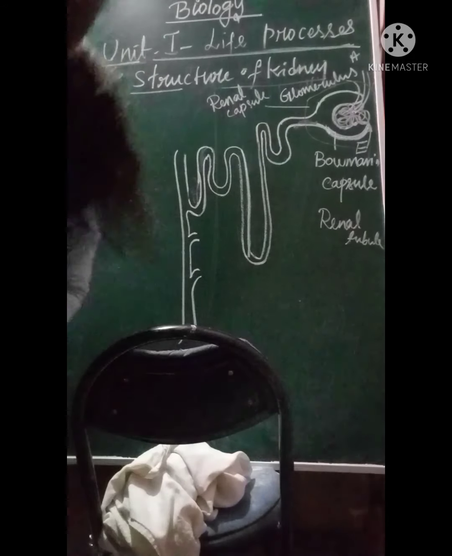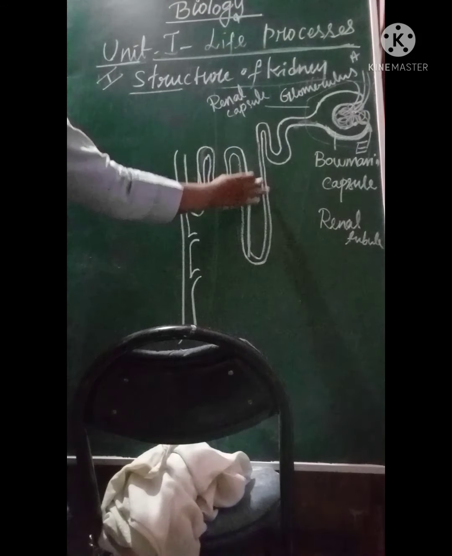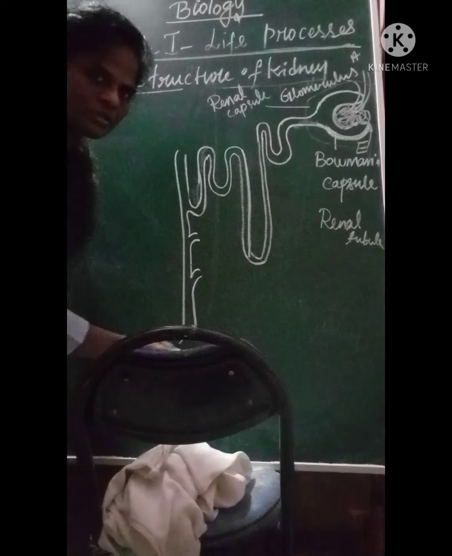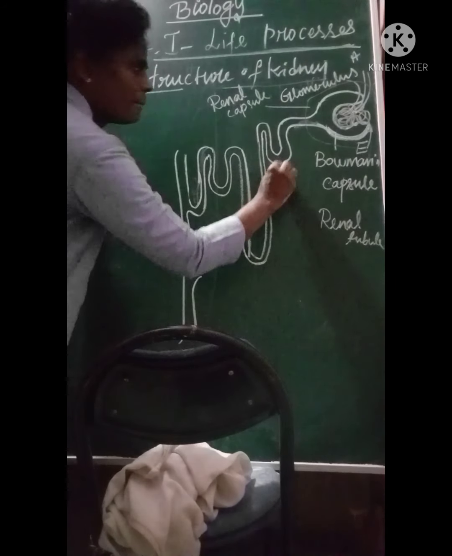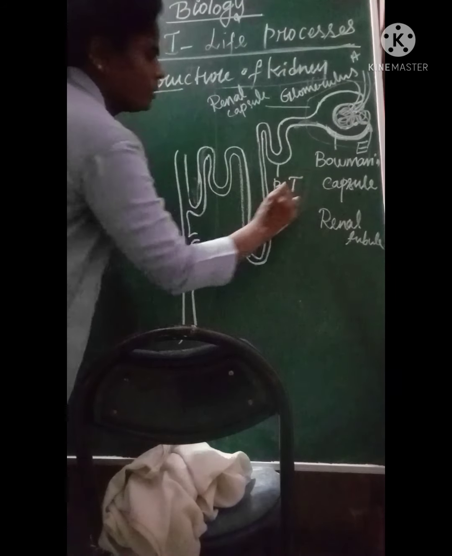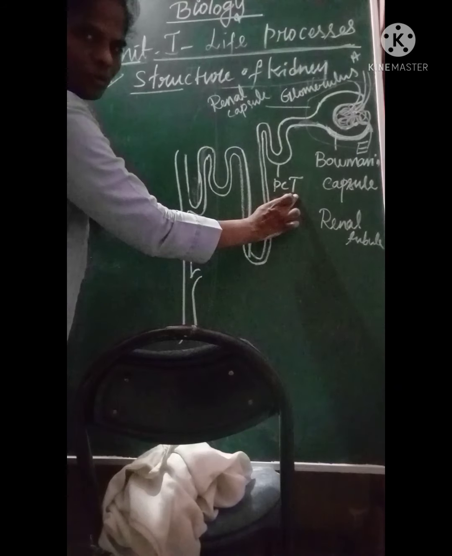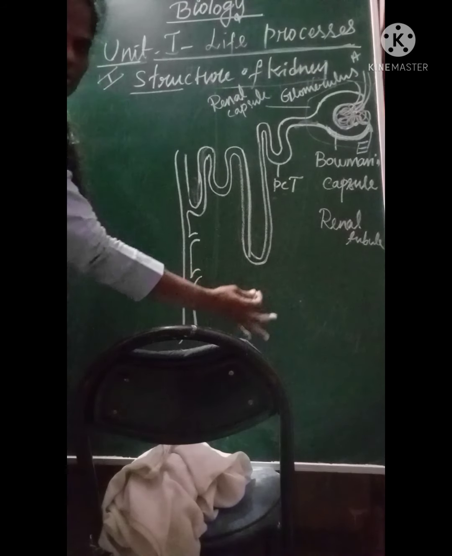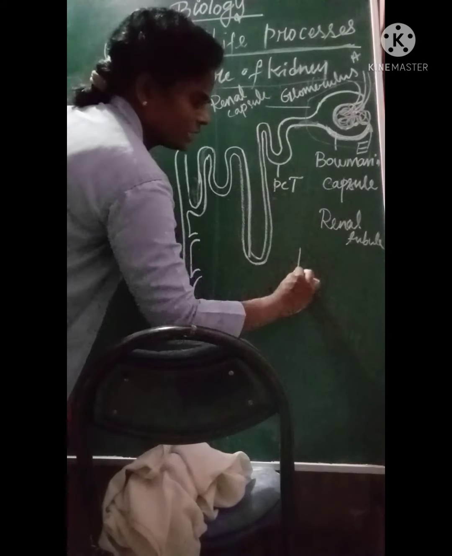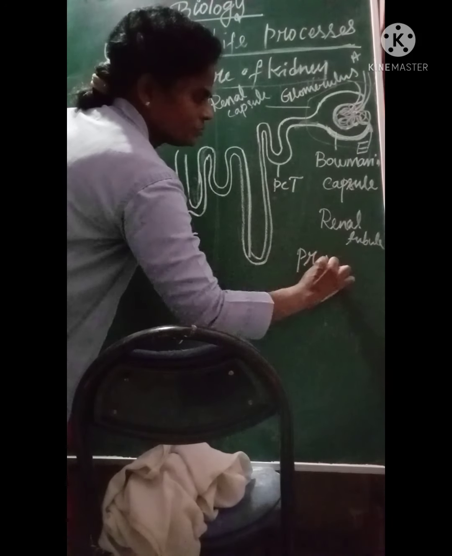Okay, renal tubules. We have three different parts of the renal tubule. One is PCT, the proximal convoluted tubule. I don't have enough space here, that's why I'm not able to write it. Anyway, you'll write it: proximal